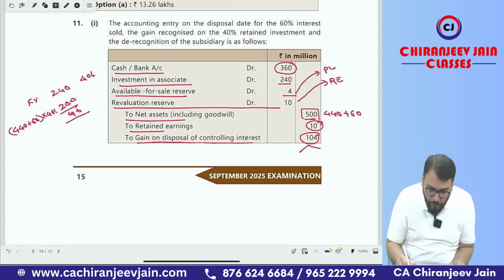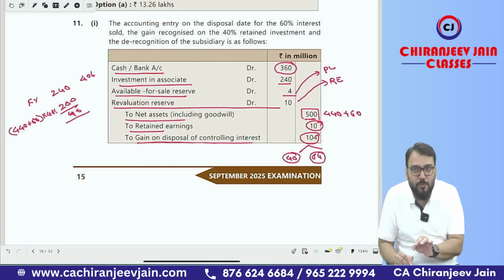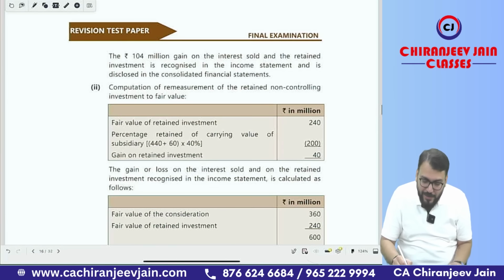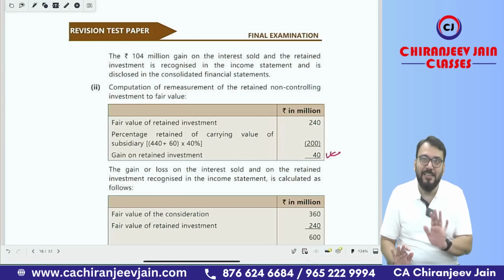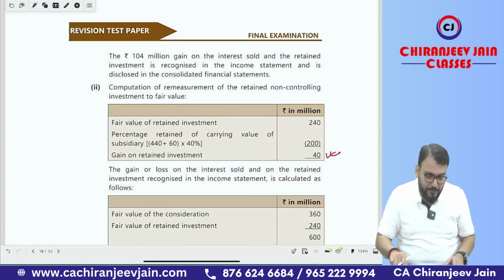So out of this 104, 40 is related to remeasurement gain, and 64 is related to the disposal of equity share, disposal of 60% interest. Got this point? Yes, sir. You can see they have calculated the same amount. Correct. Super easy question. Any doubt? No doubt. This question is simple, understood.